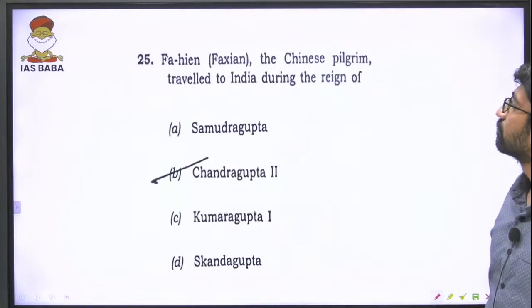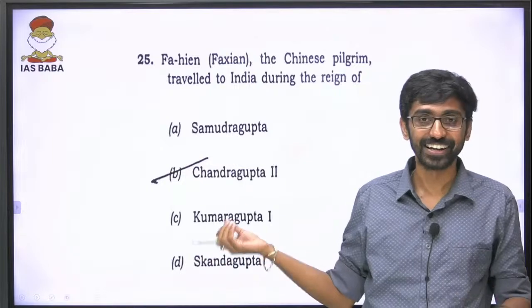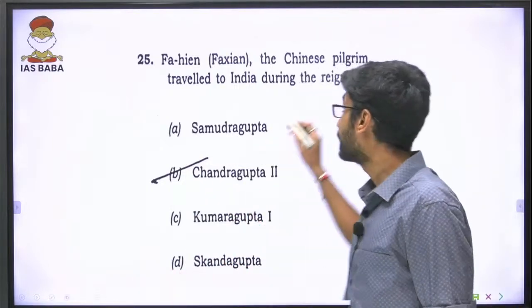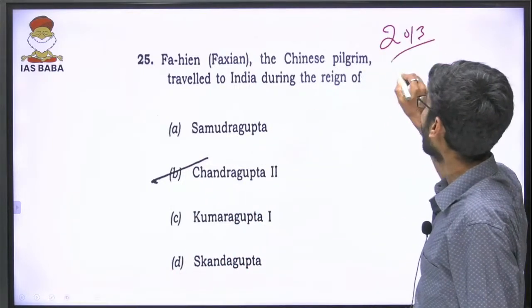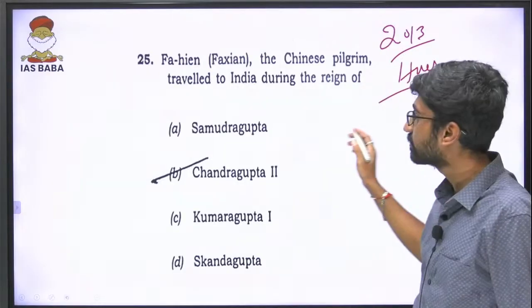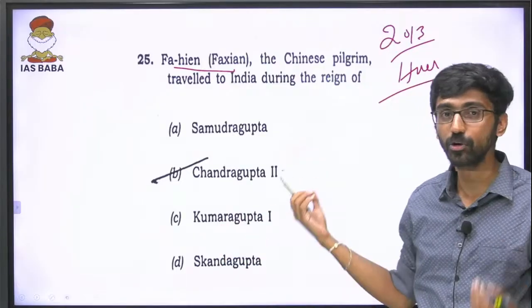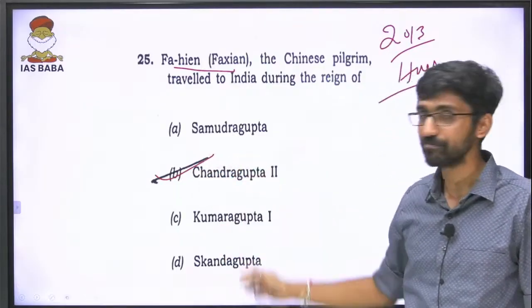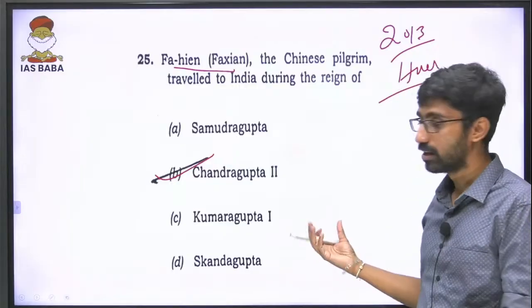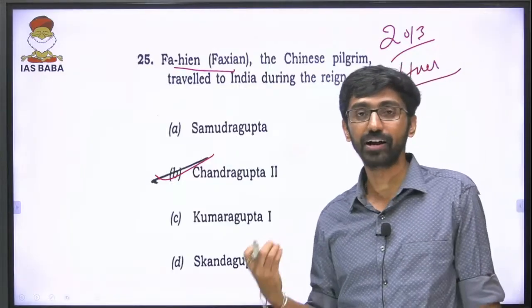So next question. It is one of the easiest of questions. Travelers we discussed. One traveler question was asked in 2013 prelims, about Hiuen Tsang. Now a Fa-Hien question has been asked, during the Gupta time period. So who was the Gupta ruler during that point of time? It was Chandragupta II, around the early part of the 4th century AD, and that is when Fa-Hien came.